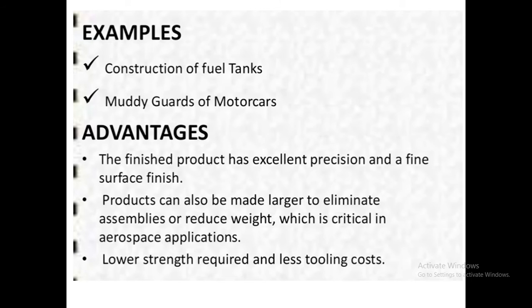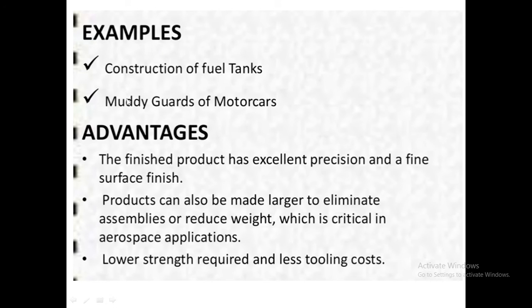To construct the fuel tank, the superplastic forming process is used. The mudguard of motor cars, the mudguard used in a motor car, bicycle, or in four-wheelers, is also formed by the superplastic forming process.